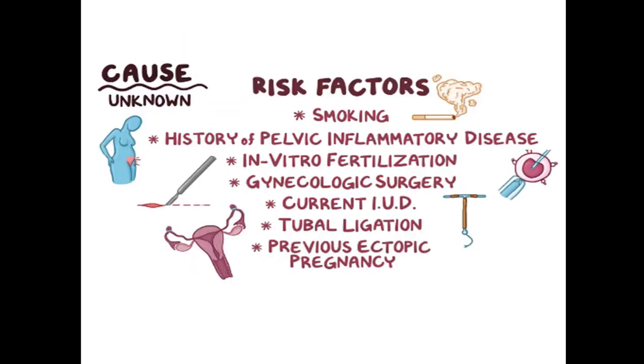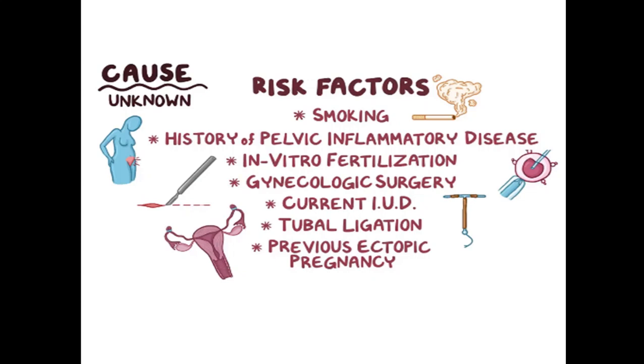Now, going to the causes of ectopic pregnancy, the exact cause of why ectopic pregnancy happens is not known. But there are certain risk factors that include smoking, history of PID, pelvic inflammatory disease, and in vitro fertilization, in which the ovum is removed and fertilized outside the uterus, and then implanted in the uterine endometrium.